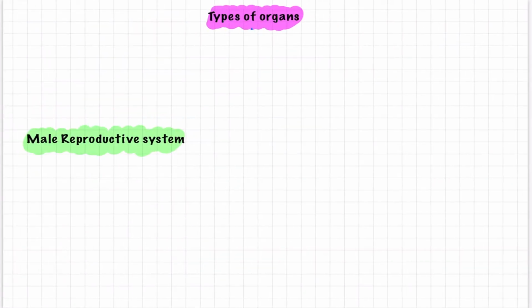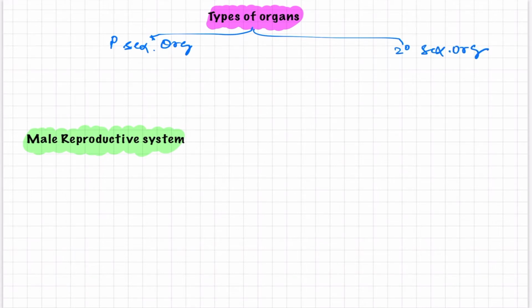Now, even in secondary school we know that there are types of organs. Here the organs mean reproductive organs. Generally we know that there are two types: the primary sexual organ and the secondary sexual organ. What is the difference between primary and secondary sexual organs?